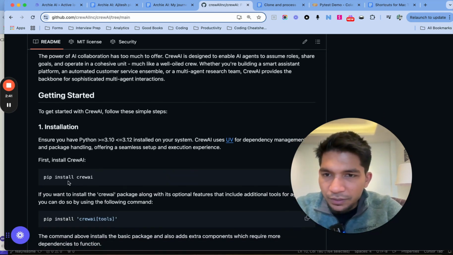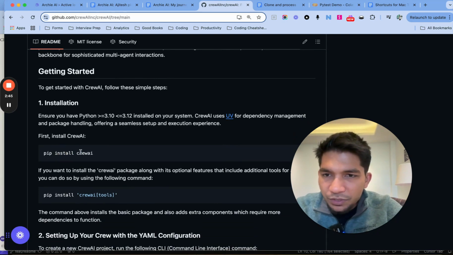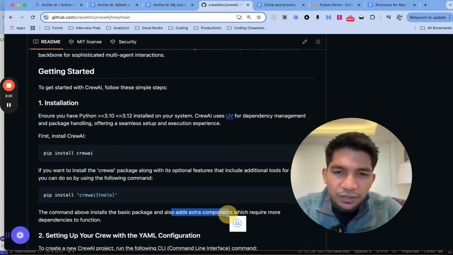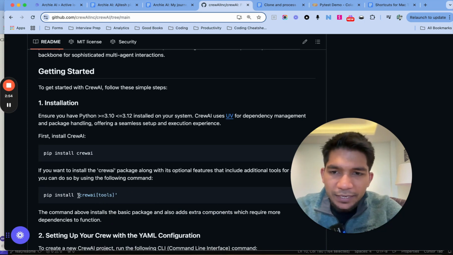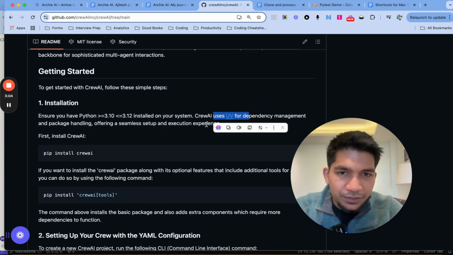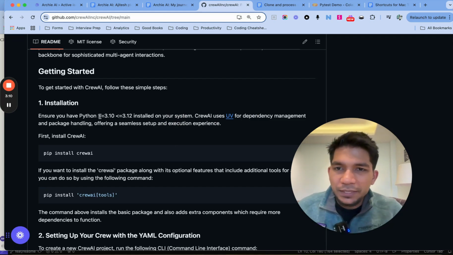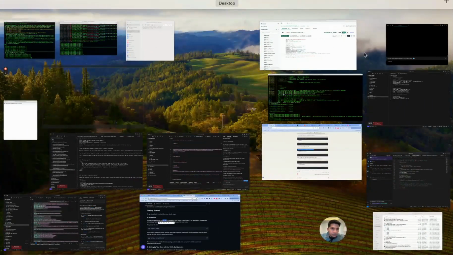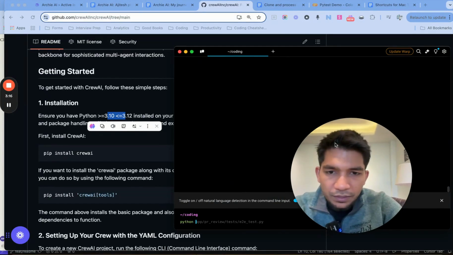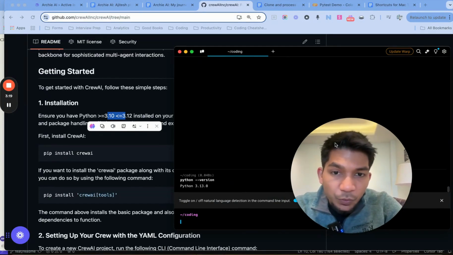So I'll start by installing. First we can install CrewAI, which is the basic minimum, and if we do all, then it uses all tools. Because I want to use this just for a demo, I can use the latter one, even if it's a bit bulky; I can change it in production. CrewAI uses UV, which is pretty interesting. I love UV because it's pretty fast, but it can run into some sort of issues at times. And Python environment 3.10 to 3.12. So let's go here. My default Python, I think, is 3.13, yes. So we have to figure out how to use this one. But first, make a directory.